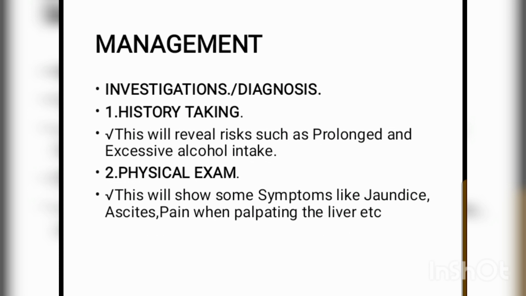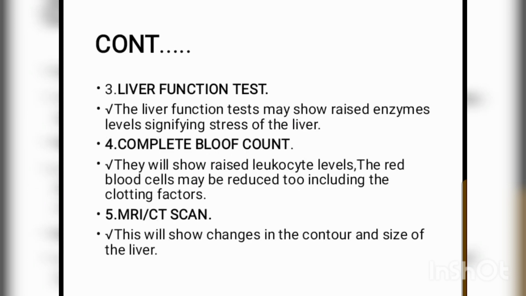So first thing we are going to look at is investigation and diagnosis. So we are going to do history taking. This will reveal risks such as prolonged and excessive alcohol intake. Then number two, we are going to do physical exam. This will show some symptoms like jaundice, ascites, pain when palpating the liver, etc. Then other investigation that we are going to do, liver function test. The liver function test may show raised enzyme levels signifying stress of the liver.